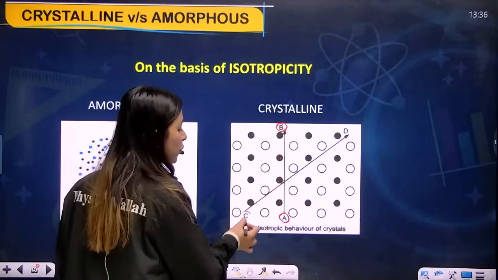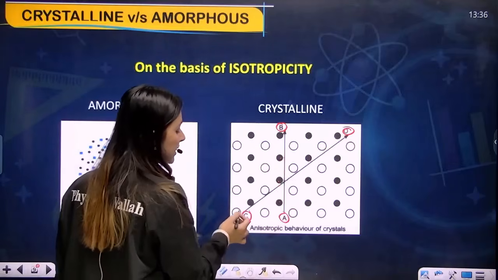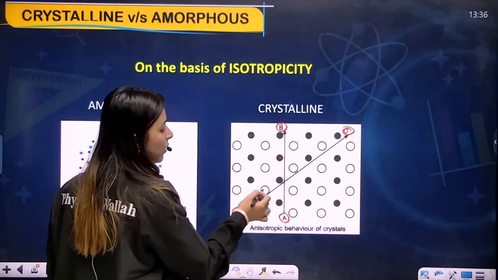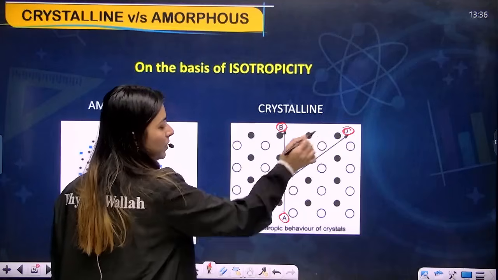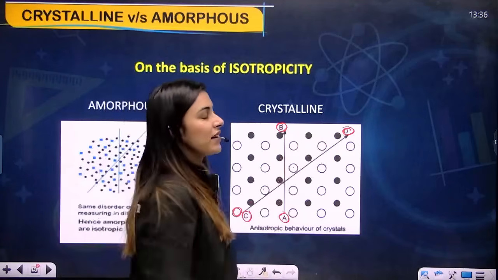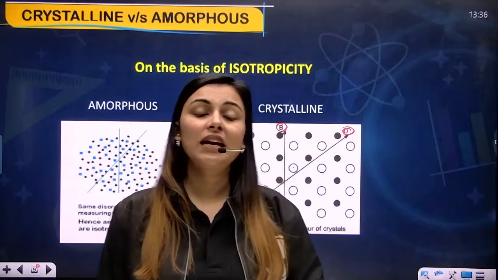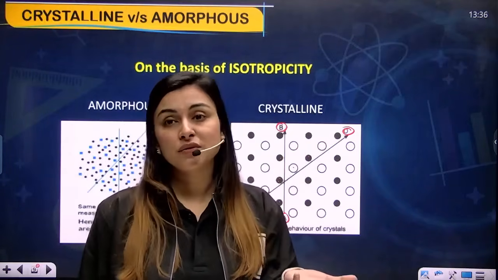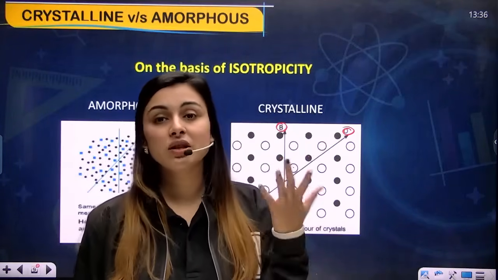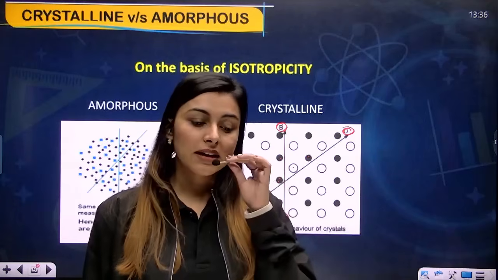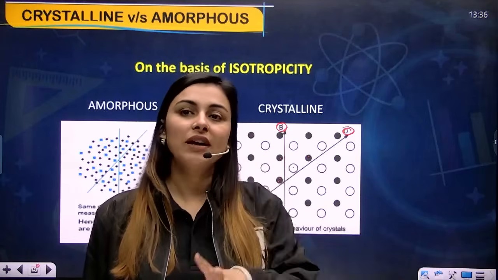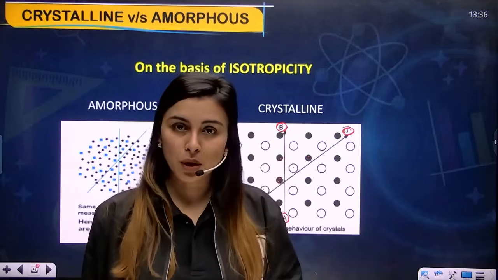But if you go from C to D, you will see one white, one black, white, black, white, black atmosphere, and from here also you will get white, black, white, black. This means that if you change your direction, your atmosphere changes, and since the atmosphere is different, the values will be different for those properties.